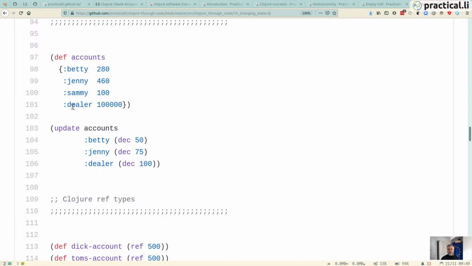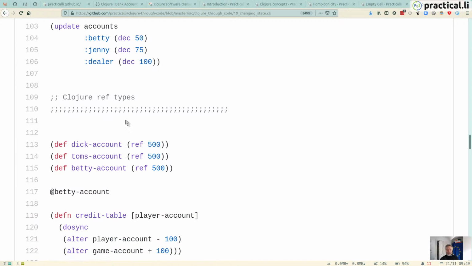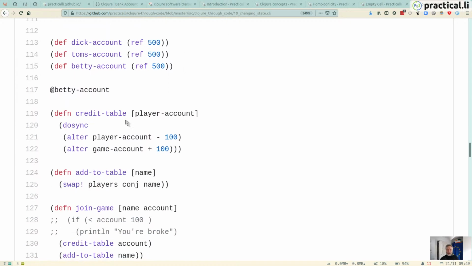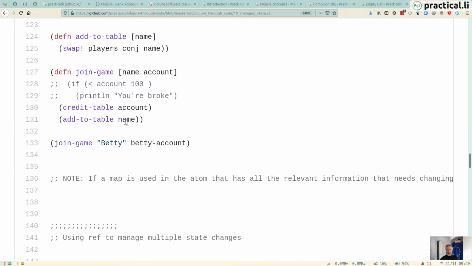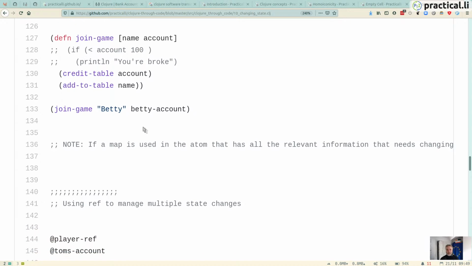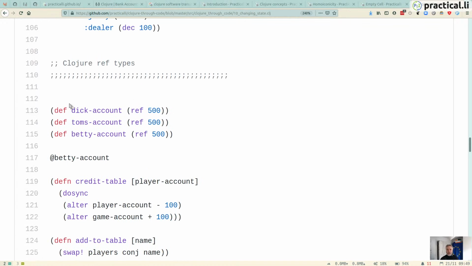So you could update all of those keys at once with the changes that are required. And I did put in a refs example as well, but I would probably just do that as an atom and have all these individual defs as a single hash map.